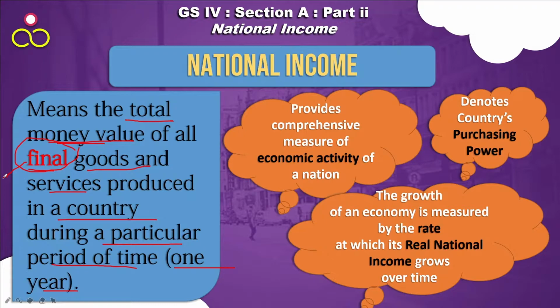So we take the money value of the final product. Final products, final services. What are services? Services may be the teaching profession, or the medical profession. So many services are being provided. So goods and services both produced in a country during a particular period of time, which is usually 1 year, calculated in totality, give you the national income.